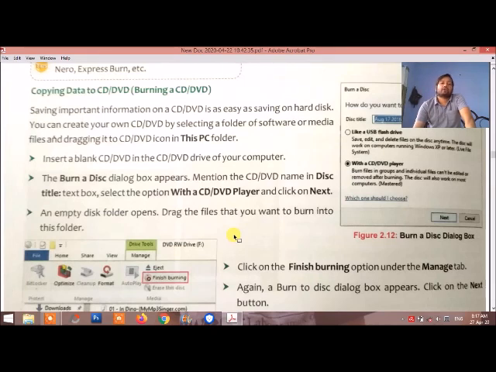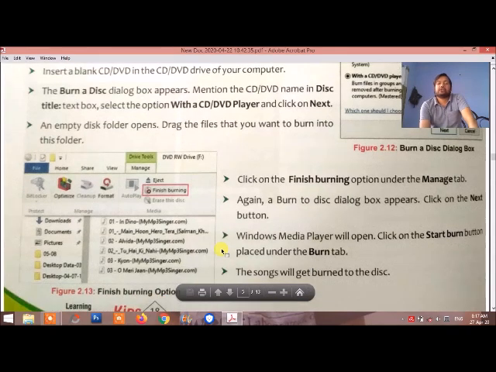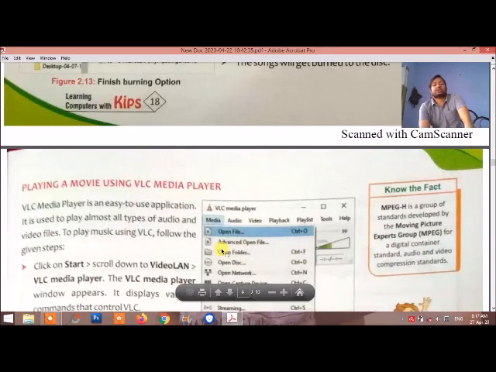There is no need for any software like Nero burning software. These burning programs are not required. We just copy and paste into the CD or DVD, and Windows 10 will automatically write the data on the CD or DVD. This is the process of how we can burn a CD from the computer. Next we are going to discuss playing a movie using the VLC media player.